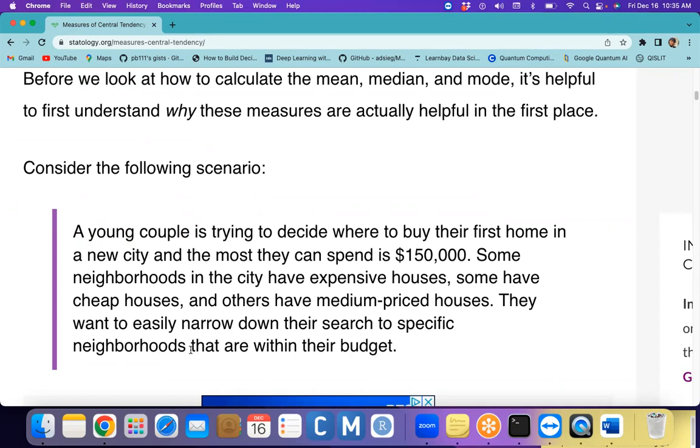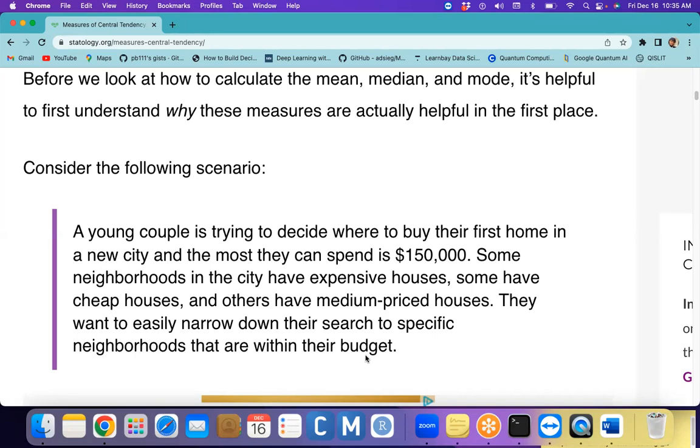They will give you some information: in my area this is the budget, the average expenses could be this much, and in some locations it is cheap. Based upon that information and analysis, you are able to decide in which area you can buy that house.